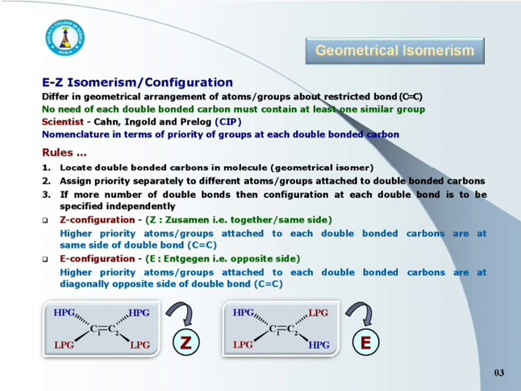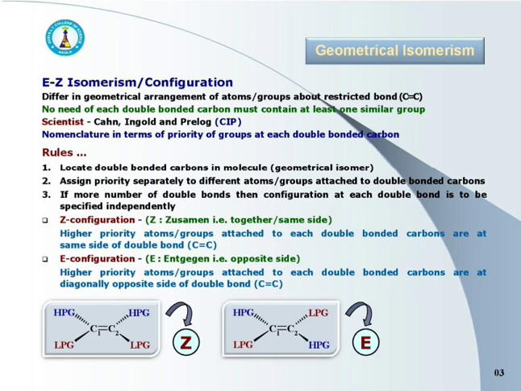Let's study the rules for EZ nomenclature. First one, locate the double bonded carbon atoms in the molecule. Here we have to find out the two double bonded carbons, that is C1 and C2, present in the molecule.